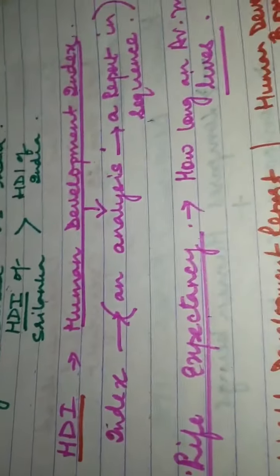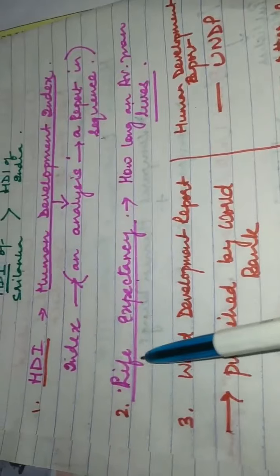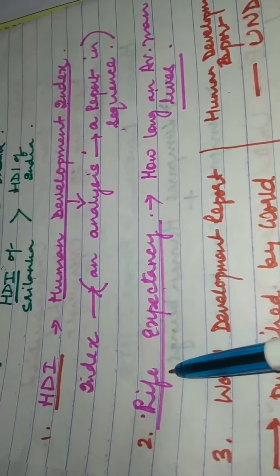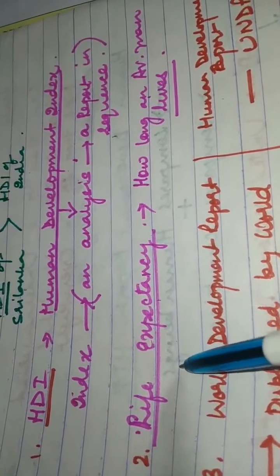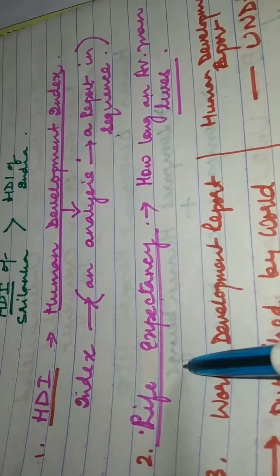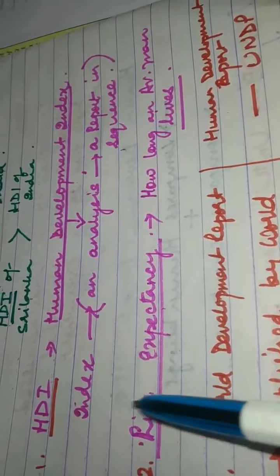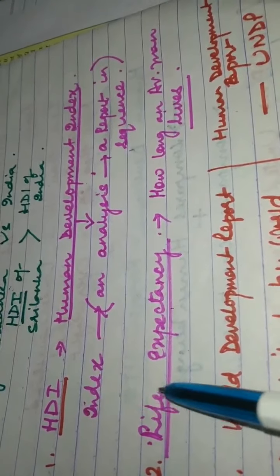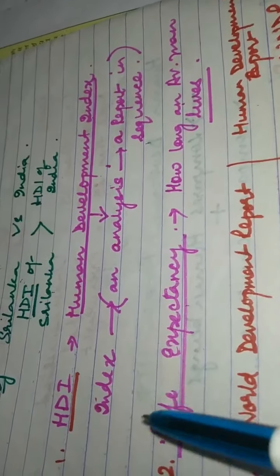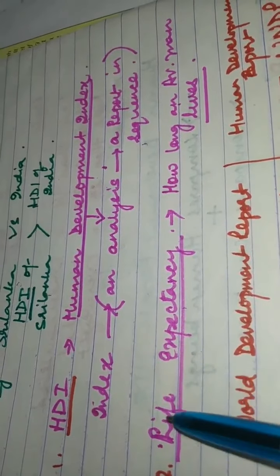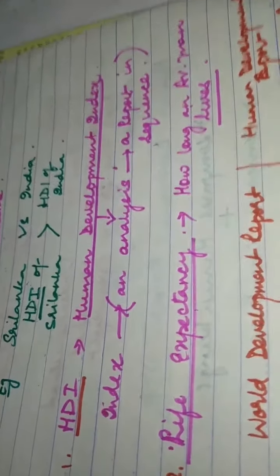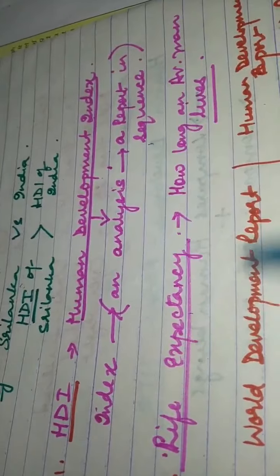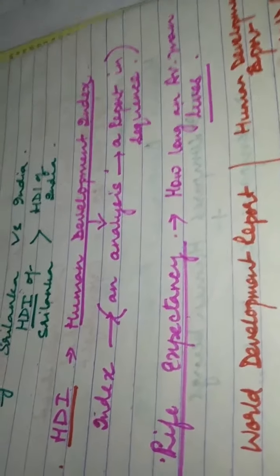Okay, so this brings us to the last point, that is you have to learn these terms better. I have already asked you to do it in my last session, where I asked you what is net attendance ratio, what is literacy rate, what is per capita income. Now you have learned new terms: body mass ratio, HDR, that is human development report, HDI, human development index, life expectancy, and you have to learn these, because a 1 mark question is for sure from this.